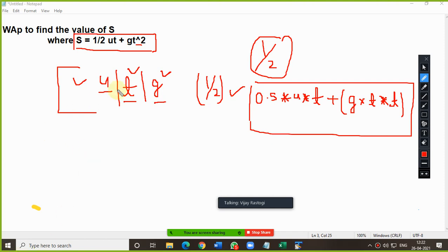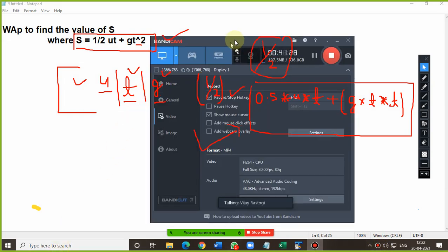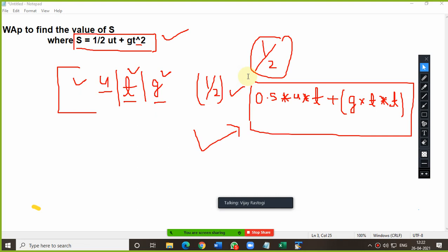This is the simple equation which we use in physics, and this is the computer expression which we are supposed to write in the program. Am I clear? Please note this down and keep it in mind while solving this type of equation in your program.